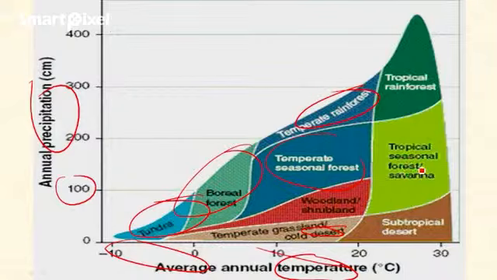And if we have more temperature, that is 25 to 30 degrees Celsius with abundant rainfall, we find tropical rainforest occupying the tip. And if the rainfall is less at the same temperature range as tropical rainforest, we find tropical seasonal forest or savanna grassland that I discussed earlier. It is a transitional phase. So in this way, temperature and precipitation have a great role in influencing the different biomes of the biosphere.